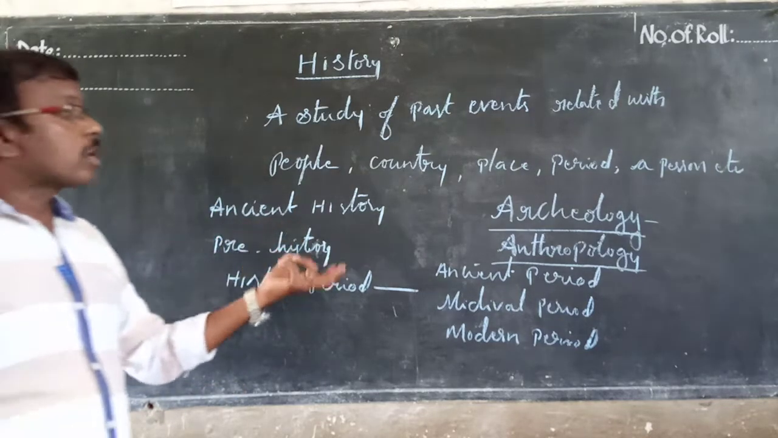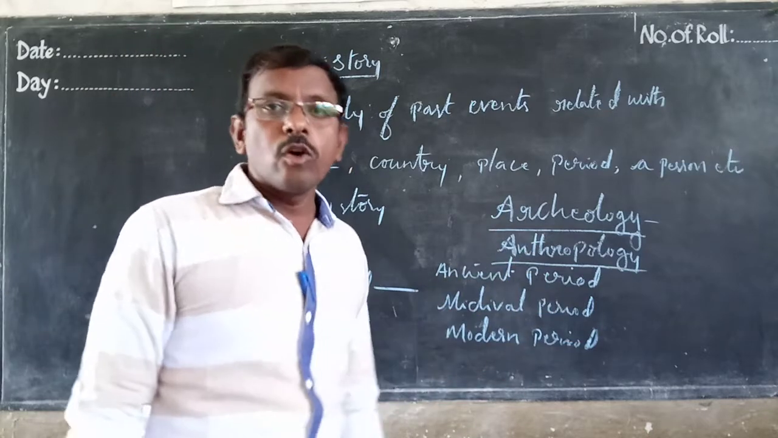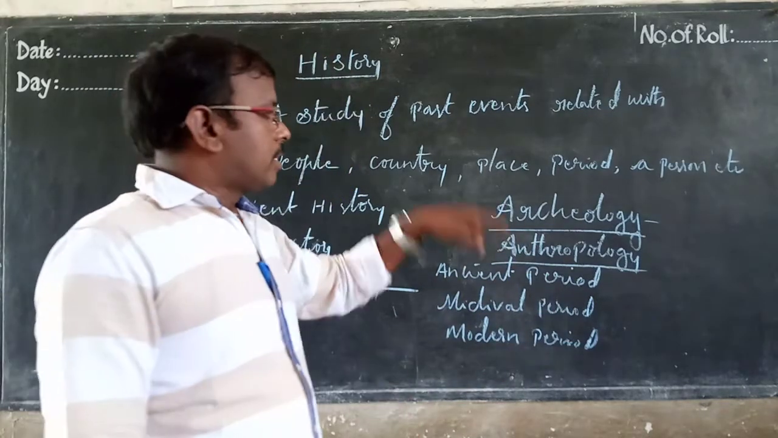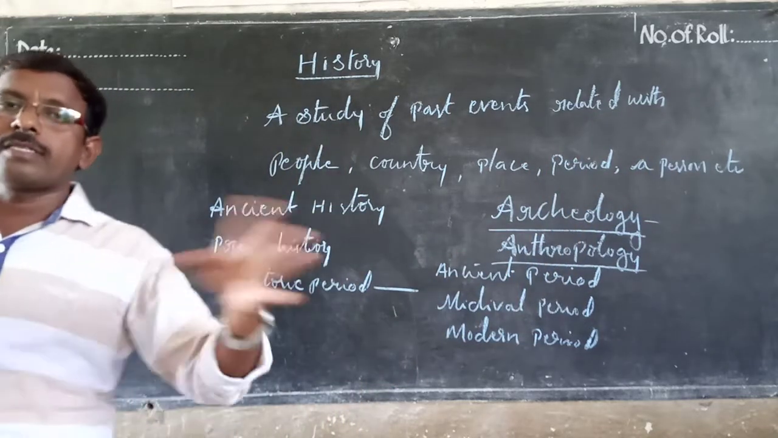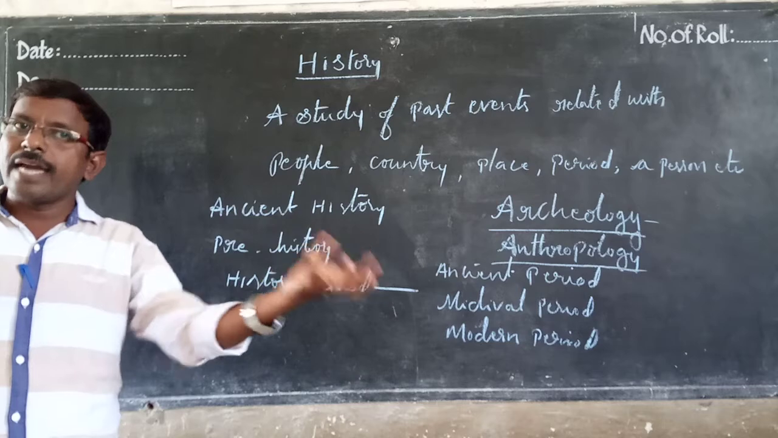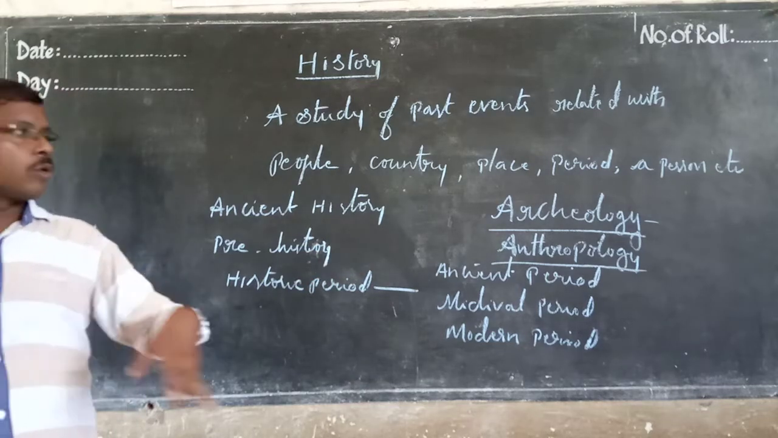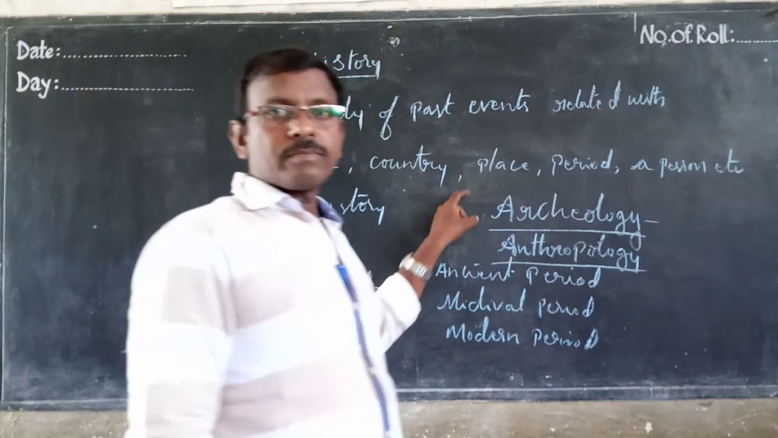There are radiocarbons which they use. By the radiocarbons, they can know which period a thing belongs to, how many years old the thing is. Such things we can know by archaeology. It was started by John Marshall.